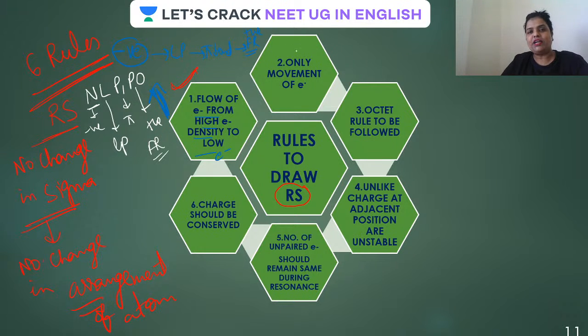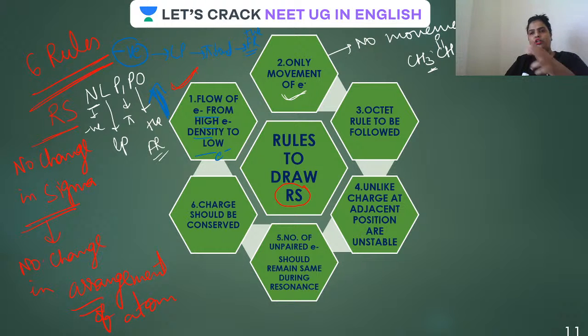Then guys, the second one: only movement of electron. What is the meaning of that? No movement of atom. I already told you there should not be any movement of atom. For example, this is CH3CHO, ethanol. Now, you cannot write this as this, because hydrogen has left its position, that sigma bond is broken and gone somewhere else.